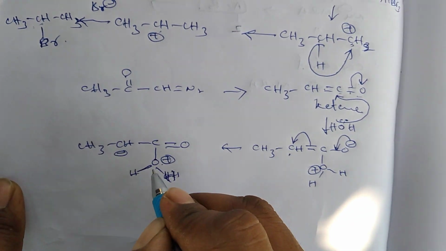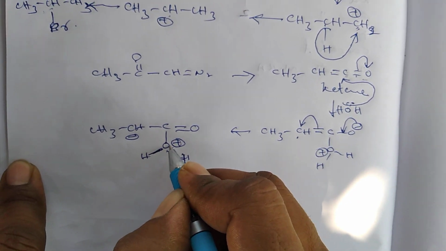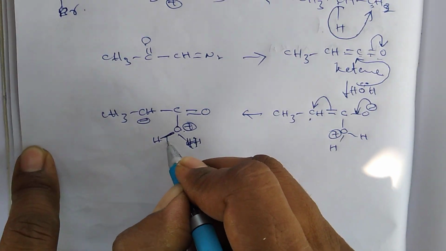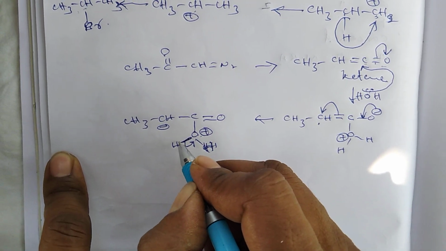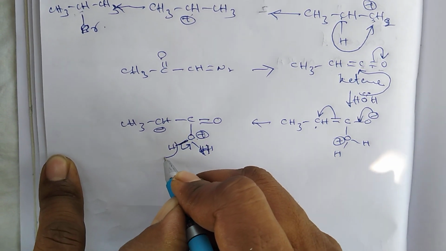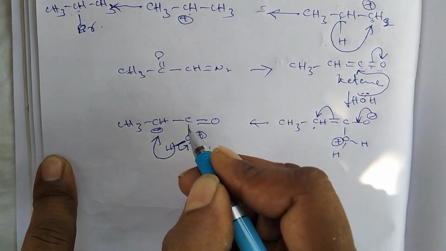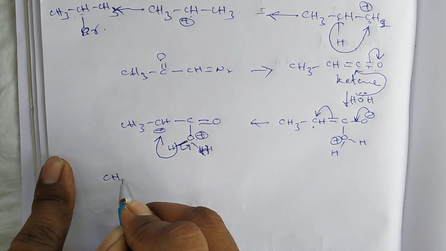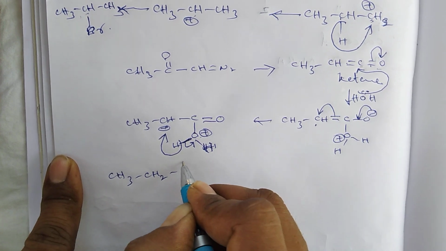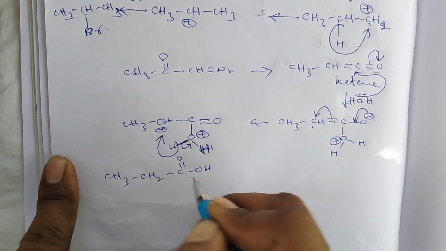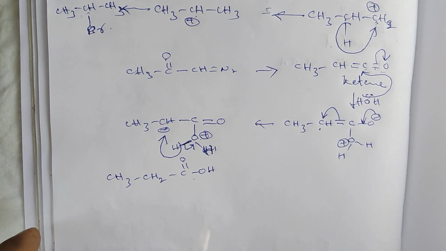So here the more electronegative atom has a positive charge. Because of this, it easily abstracts the bond pair electrons from the hydrogen and releases an H+ ion. This released H+ ion attaches to the carbanion and produces CH3CH2C=O OH. This is a carboxylic acid.